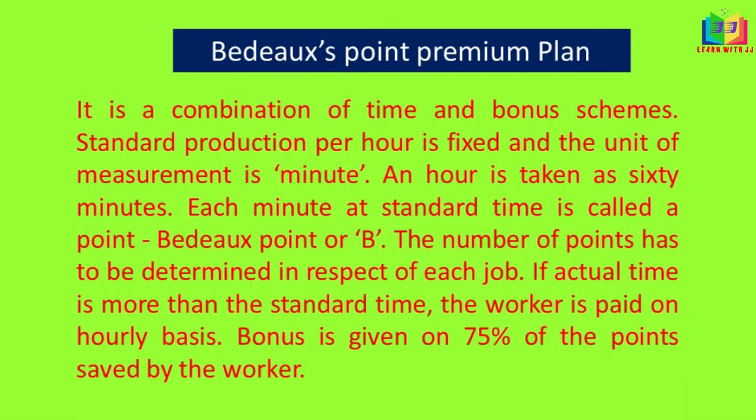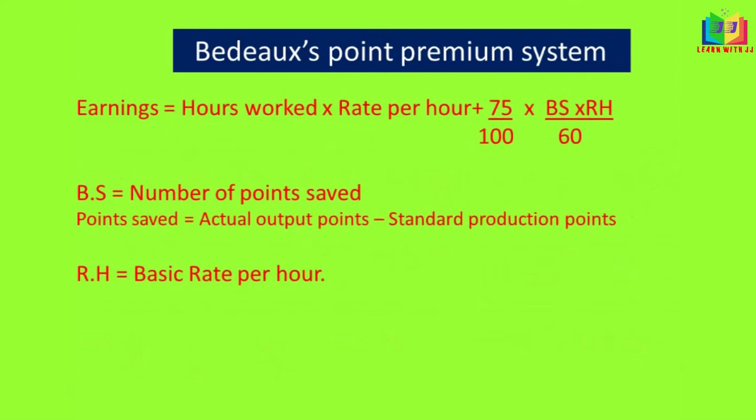The number of points has to be determined in respect of each job, and if the actual time is more than the standard time, the worker will be paid on the hourly basis. And here the bonus is given to the worker at 75% of the points saved by the worker. The worker has to save the points, this BDUX point, and based on that he'll get 75% as the bonus. Now we'll see the formula to calculate the earnings under this BDUX point.